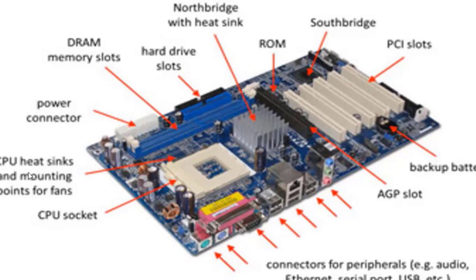CPU socket, CPU heat sinks, power connector, DRAM, hard drive slots, north bridge, ROM, south bridge, PCI slots, backup battery, AGP slots, and there are different connectors. These connectors are also called ports.